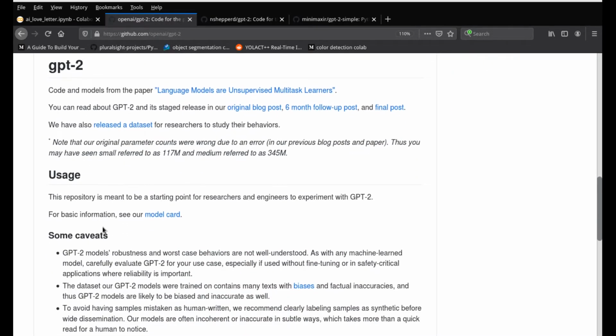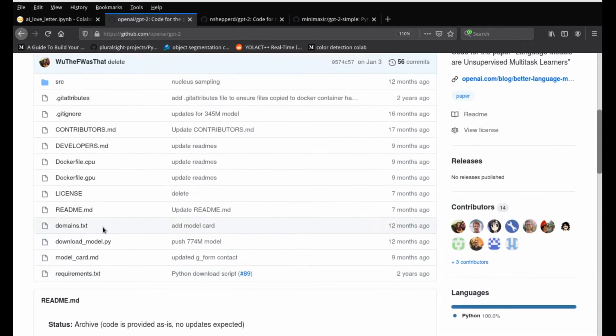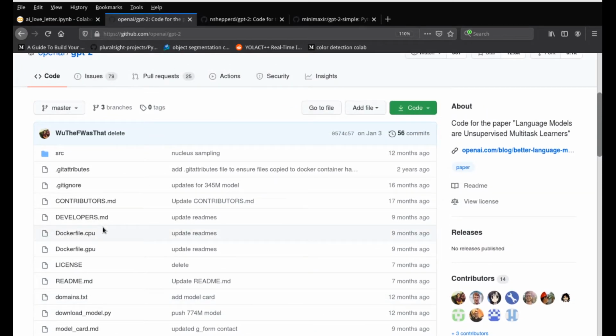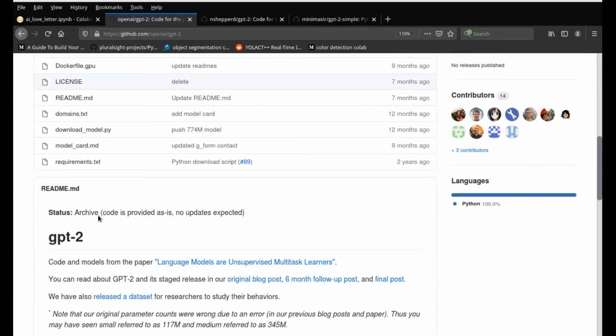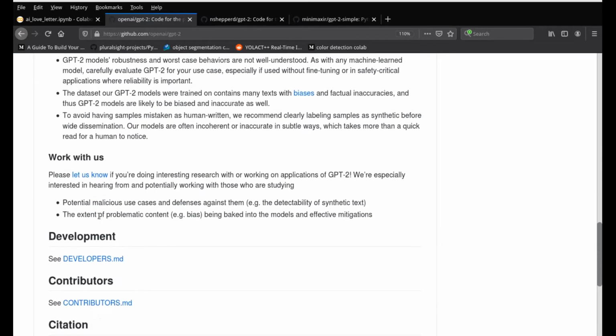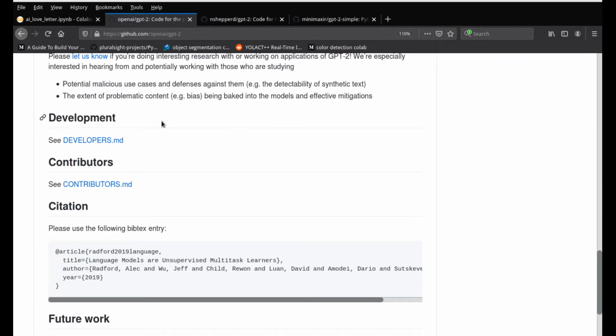Nowadays, you might come across GPT-3, which is a more advanced version that was recently released, but that is not readily available and open source for everyone to use. However, GPT-2 is available and we can already test it, and it's been around for quite some time now. So there is quite a bit of work being done.